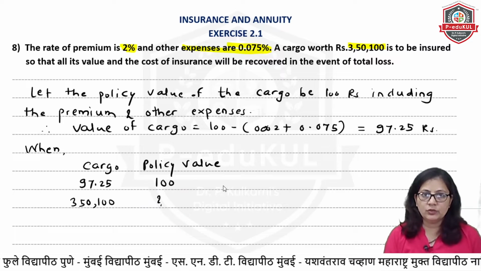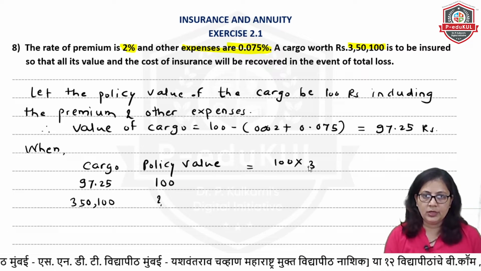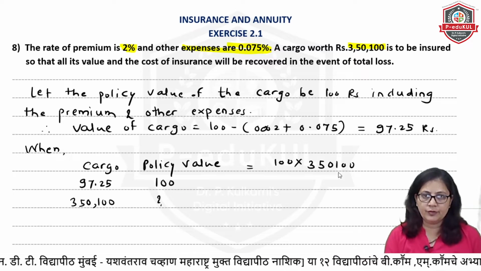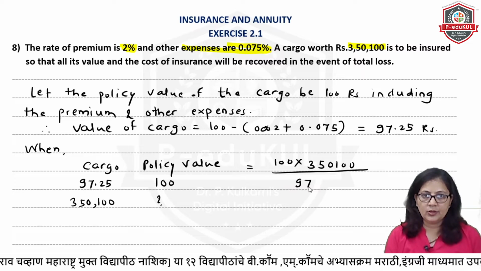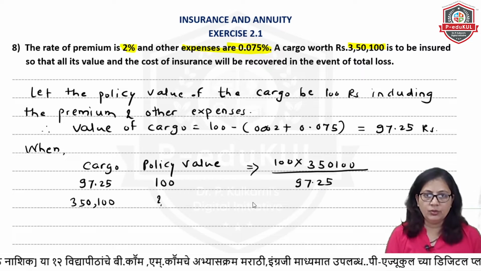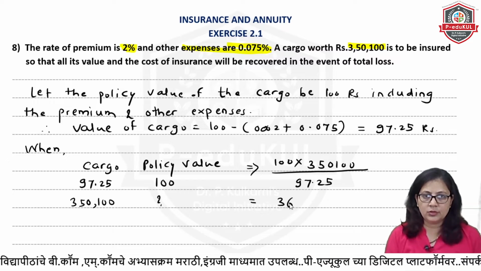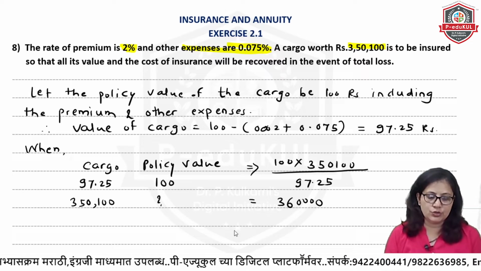So our equation will be 100 multiplied by 3,50,100 divided by 97.25, and that will come up as 3,60,000 rupees.